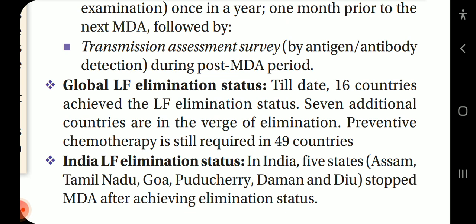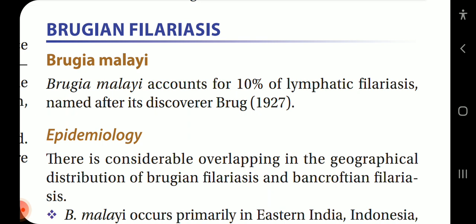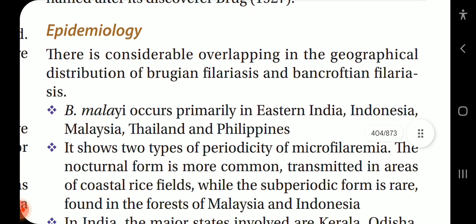In India, 5 states, Assam, Tamil Nadu, Goa, Puducherry and Daman Diu stopped MDA after achieving elimination status. Now coming on to the second topic, which is Brugian filariasis. Brugia malayi accounts for 10% of lymphatic filariasis, named after its discoverer, Brug, 1927.